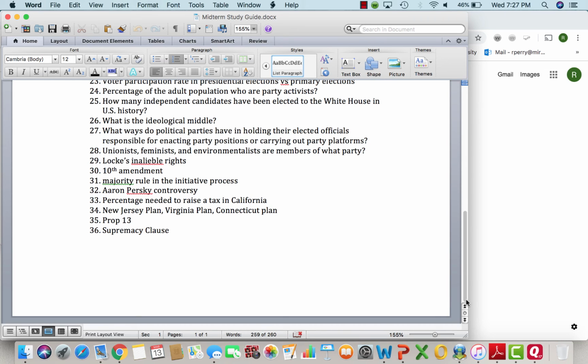Know what powers were reserved for the states in the Articles of Confederation. Know the Connecticut Compromise, the New Jersey Plan, and the Virginia Plan. And know what Federalist 51 established. Federalist 51 basically established separation of powers and checks and balances, which led to trying to prevent the tyranny of the majority. So we have some checks and balances.